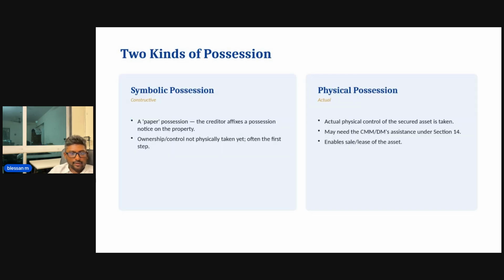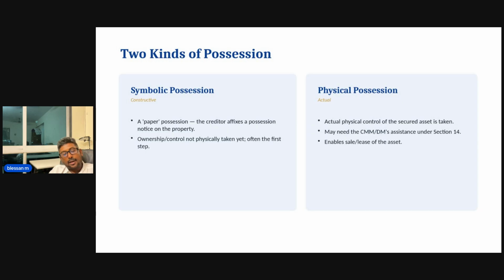Let's see the two kinds of possessions. Like I said, there is a symbolic possession and a physical possession. Symbolic means constructive possession. It's like, on paper, the creditor affixes a possession notice on the property, but the ownership control is not physically taken. The control is not physically taken. So that is one thing.